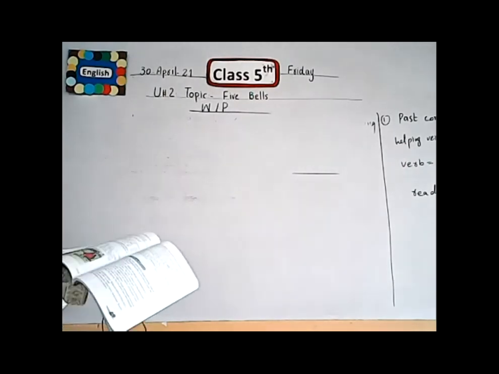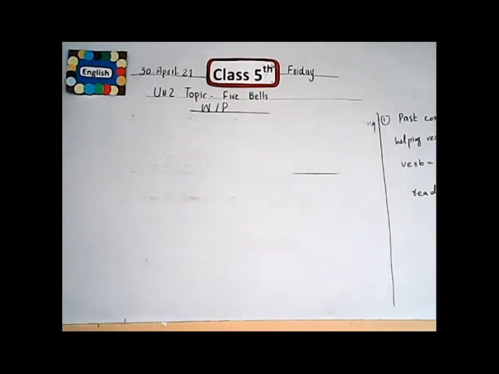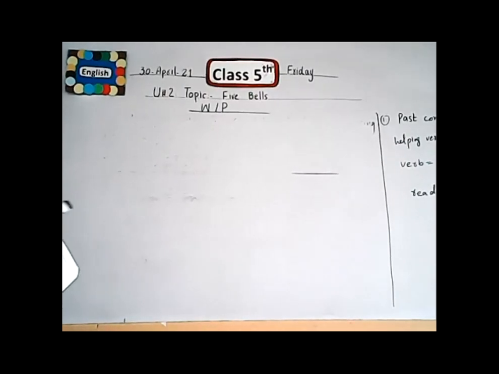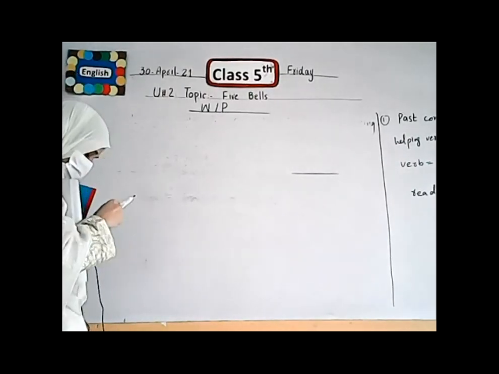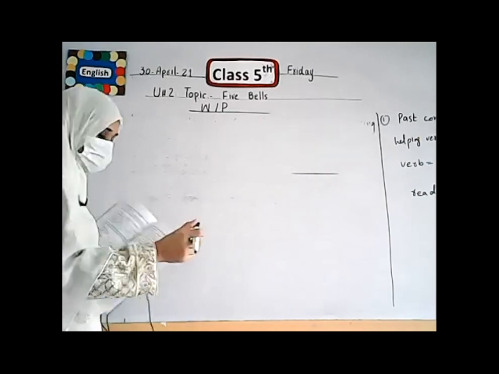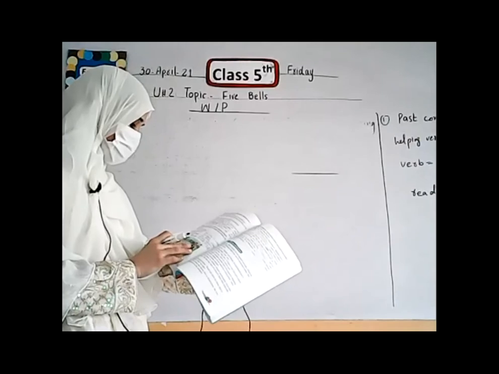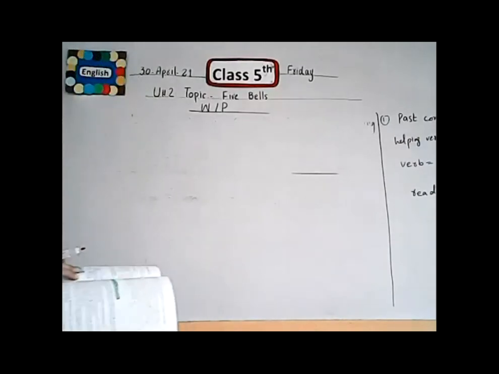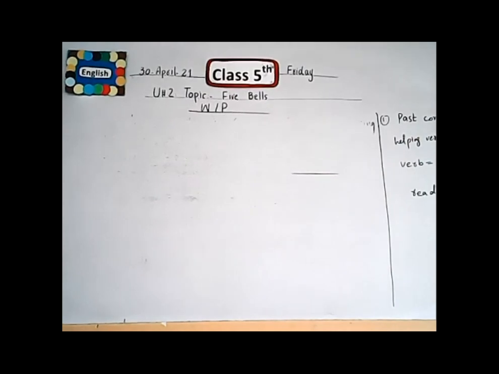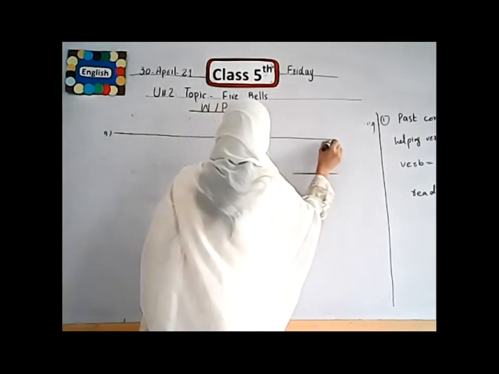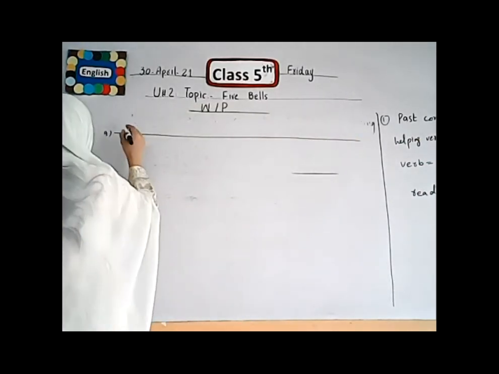We change these sentences into past continuous sentences. The first one is Laila and Sidra sit on the bench. When we use this sentence in the past continuous, we change it. Rewrite the sentence using the past continuous.